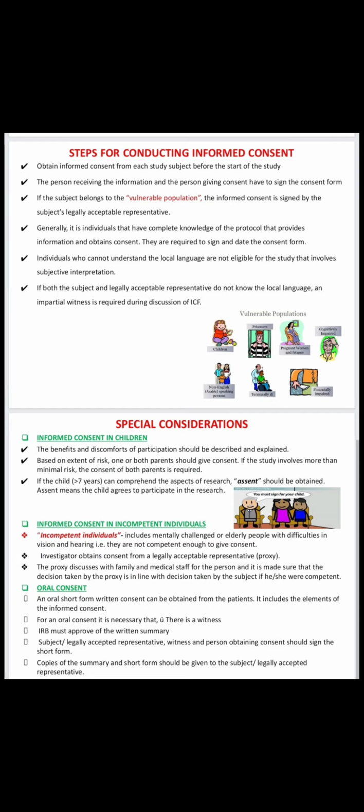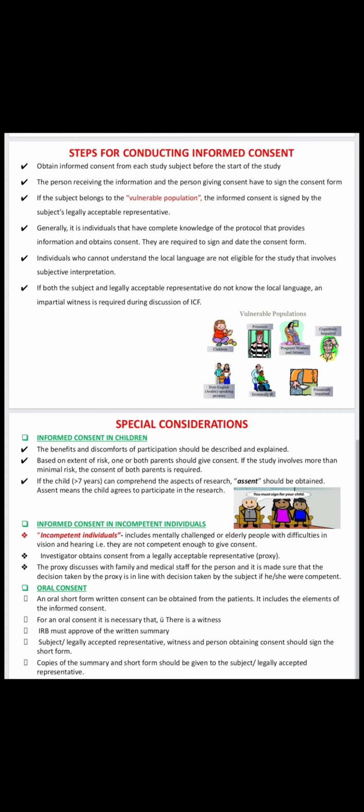Okay, based on extent of the risk, one or both parents should sign. If the risk is more than minimum, both parents should sign on the informed consent form. Okay, if the child is more than 7 years old, assent should be obtained from the child. Here what is meant by assent? Assent means taking the child's opinion to participate in a clinical trial.